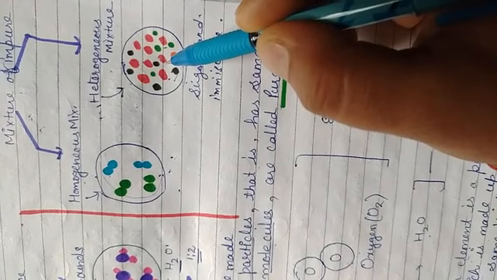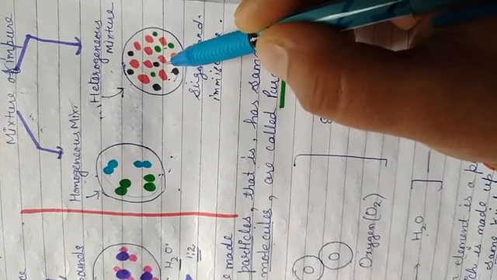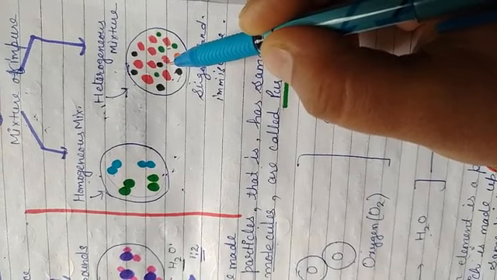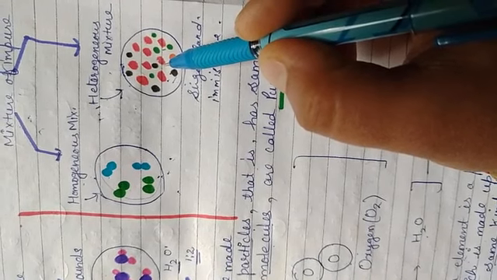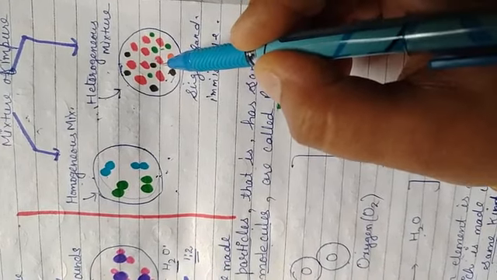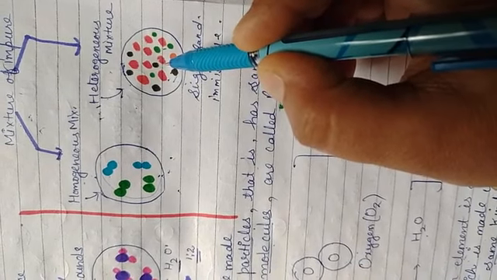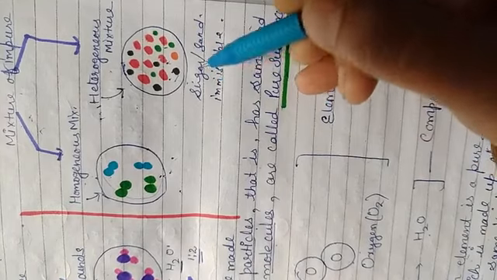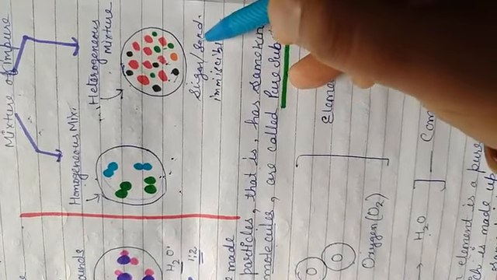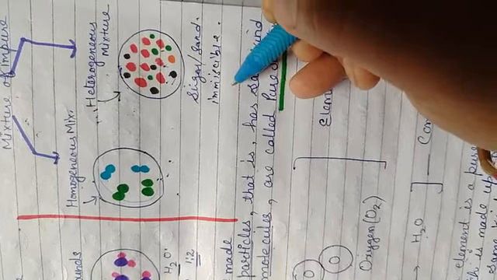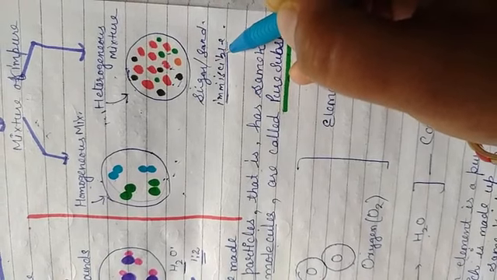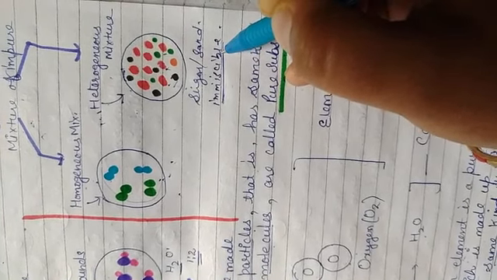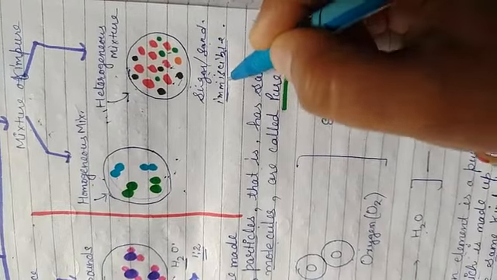Second one is the heterogeneous mixture. A mixture is said to be heterogeneous if all the components of the mixture are not thoroughly mixed and there are visible boundaries of separation between them. Or a mixture that does not have a uniform composition throughout is called a heterogeneous mixture. For example, a mixture of sand and sugar, a mixture of immiscible liquids, immiscible meaning they do not mix with each other, like water and oil.